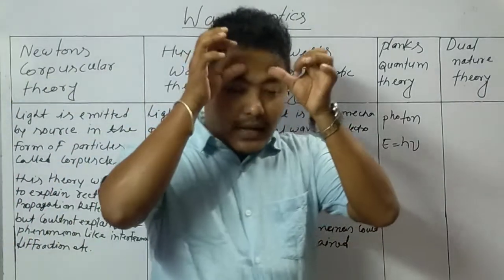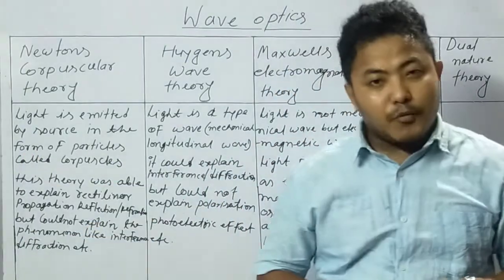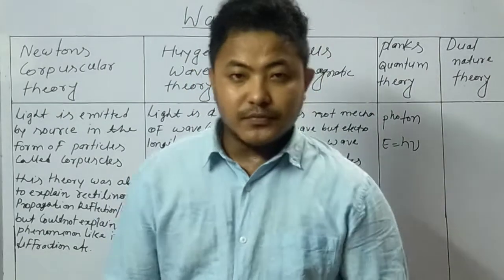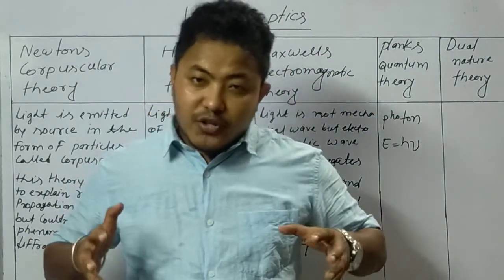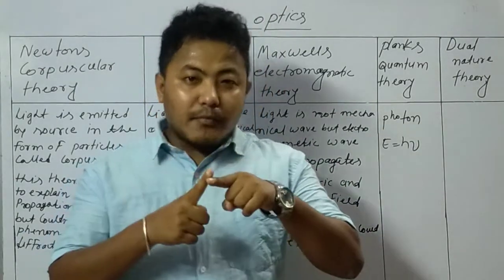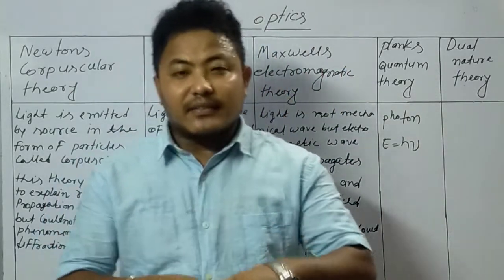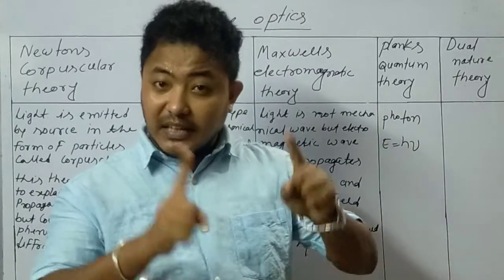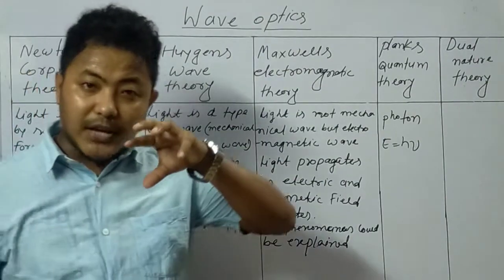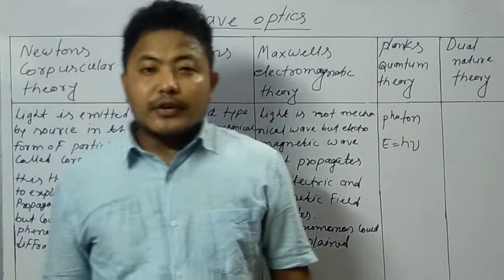Once he said that, he said that when light propagates, both electric field and magnetic field oscillate, that means in the oscillations of light there is a combination of electric field and magnetic field.